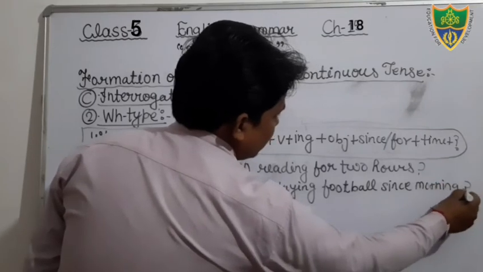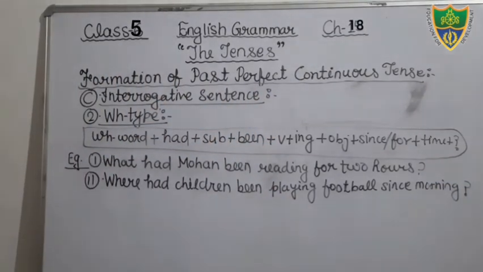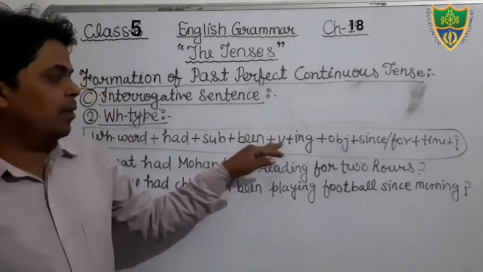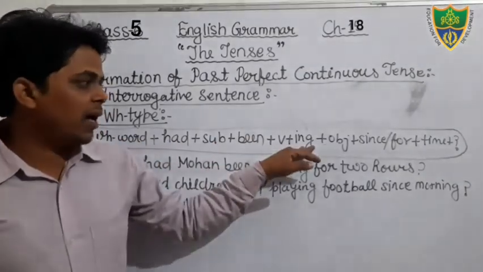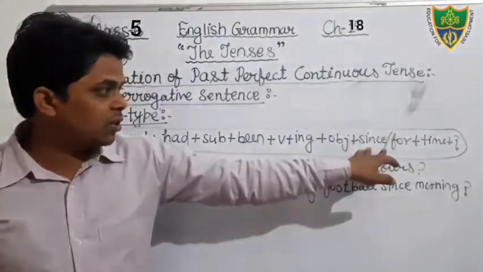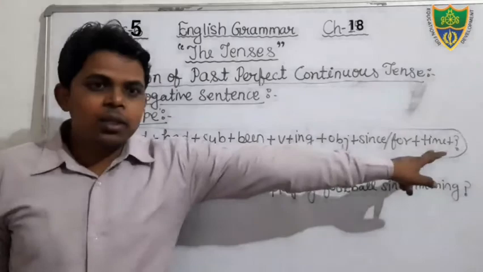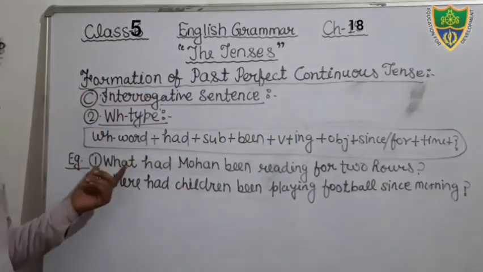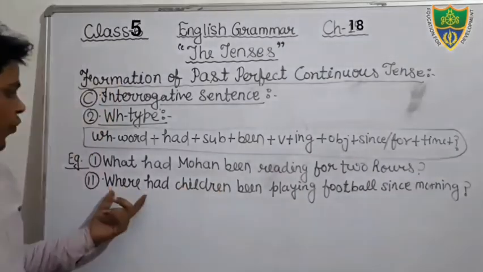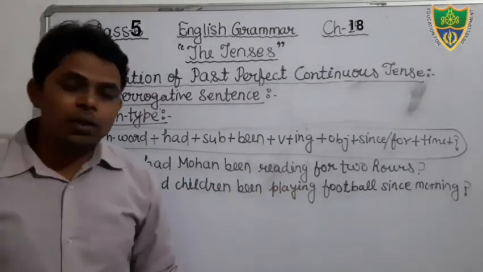Just see. Just write down. I think it is visible to you. Yes, it is visible to you. You can see the structure. WH word, had, subject, been, verb. In the verb we will add ing, then after object, then time denoting word, since or for, and then time, then after question mark. Just see. What had Mohan been reading for 2 hours? Where had children been playing football since morning?